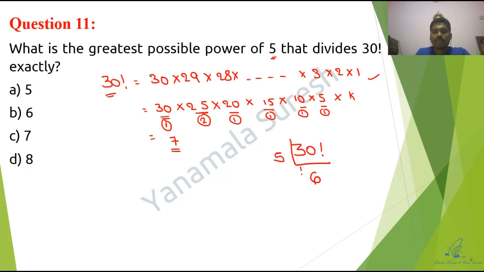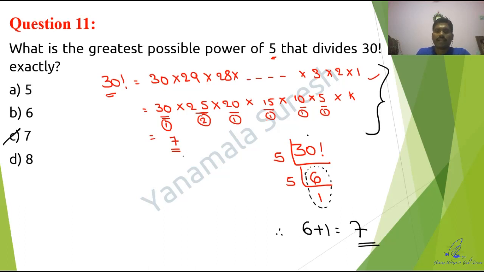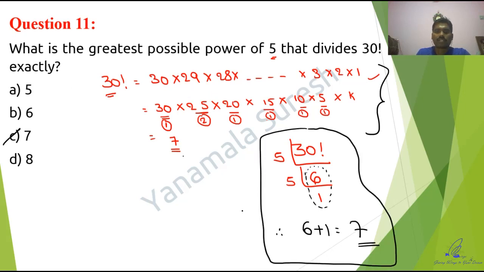Again divide by 5. 5 ones are 5. See, you are getting 1 as remainder. Forget about that remainder. Concentrate only on the quotient value. So the number of zeros, I mean the power of 5, is given by 6 plus 1, which is equal to 7. That's it. Even though I did the procedure, I got the same value, 7. And this is the shortcut. My suggestion is to go ahead with this one. This is the easiest way.